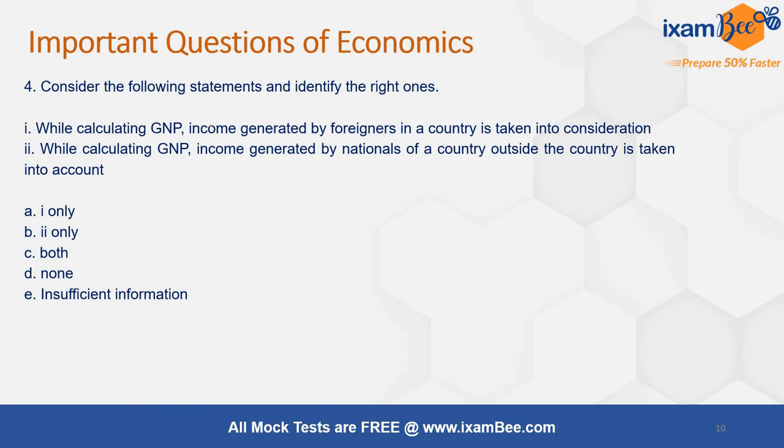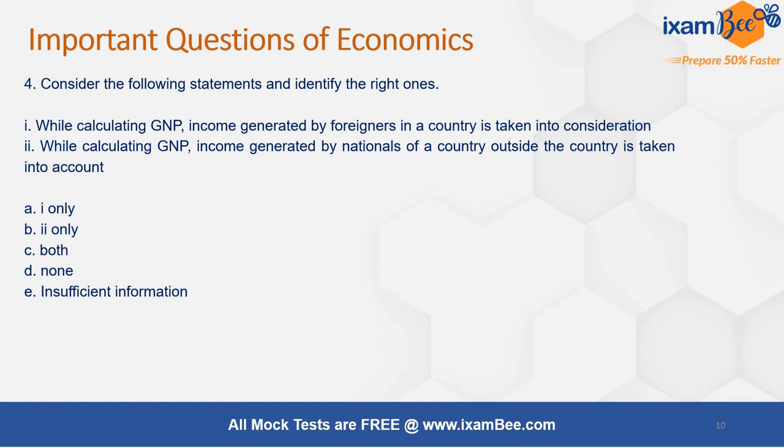Next question: while calculating GNP, now we have gross national product; earlier we looked at gross domestic product. Here the first statement is that income generated by foreigners in a country is taken into consideration, and the second statement is that GNP includes income generated by nationals of a country outside the country.